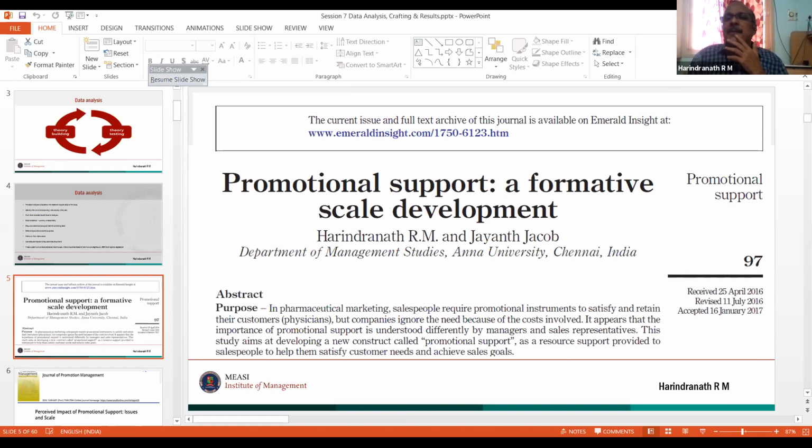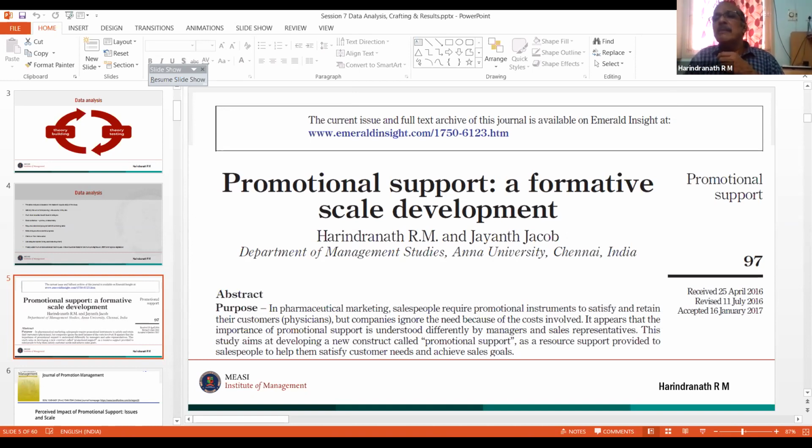Yeah, definitely. Thank you. I told you that I was in the process of creating a scale. I have published a scale called promotional support. What is this promotional support? It is the support given to salespeople. For example, it is widely used in pharmaceuticals, where they give a lot of compliments and samples. Not only in pharmaceuticals, in industrial marketing as well. Many companies give Diwali gifts, diaries, calendars. All these I consider as promotional support. Then we developed a scale, right?